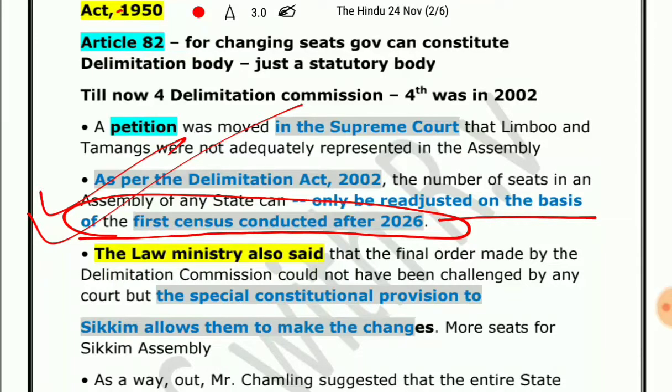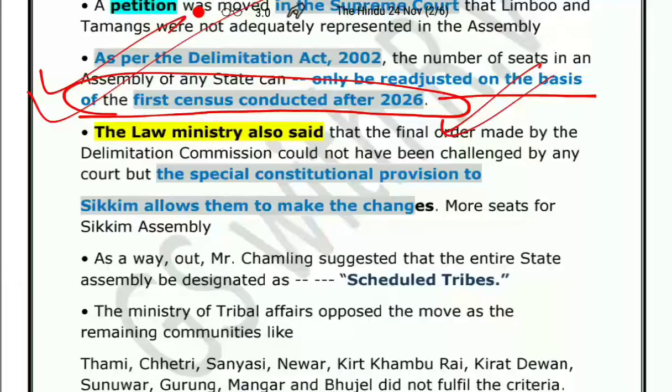It means the number of seats cannot be expanded till that census. So the question here is that it is the duty of the delimitation commission to expand the number of seats in the Lok Sabha or Vidhan Sabha of any particular state.